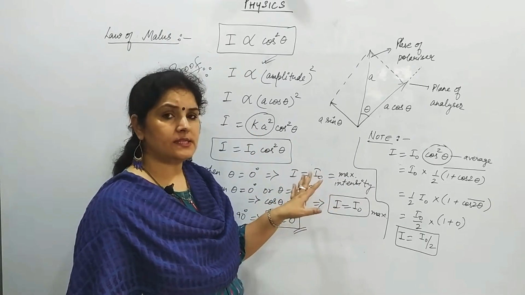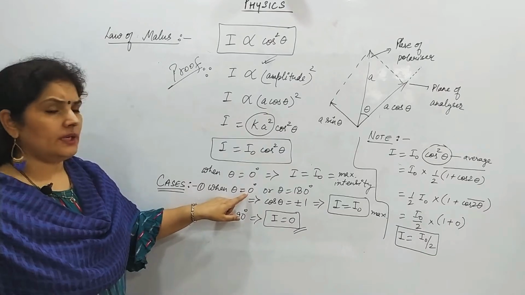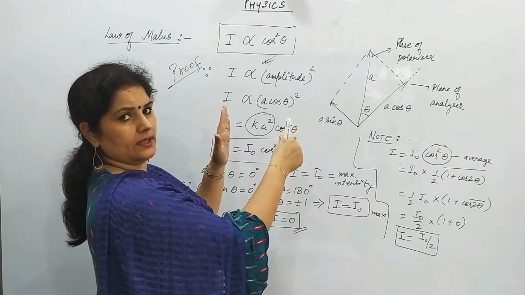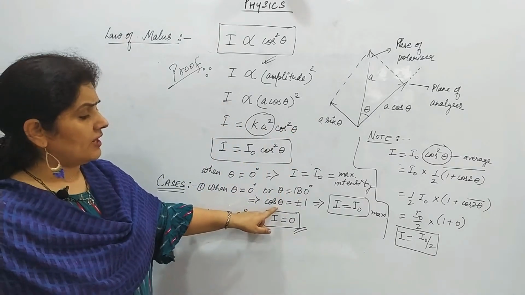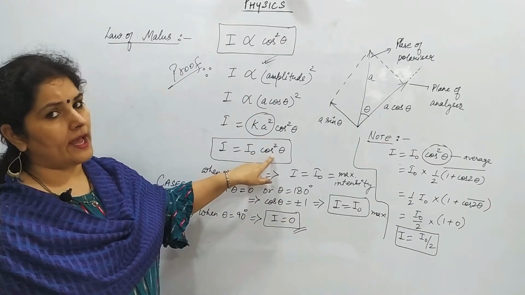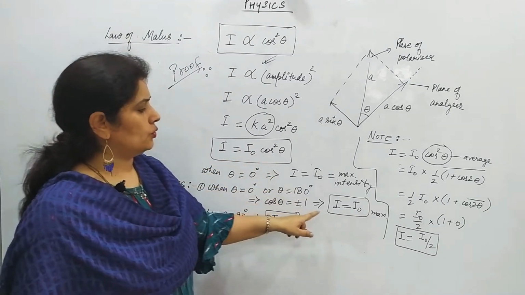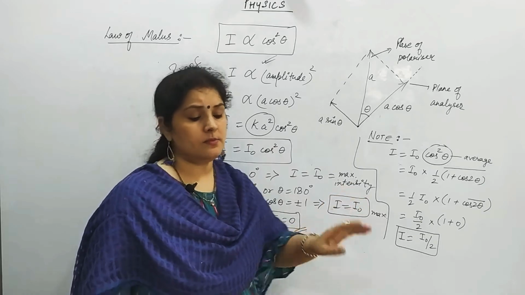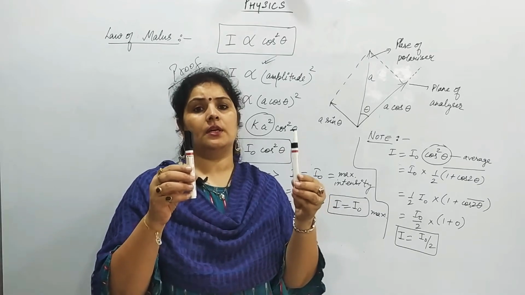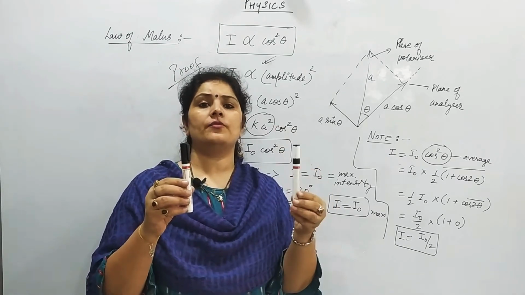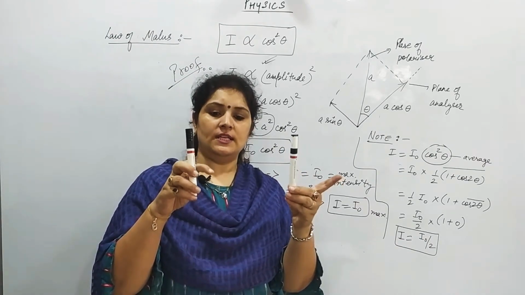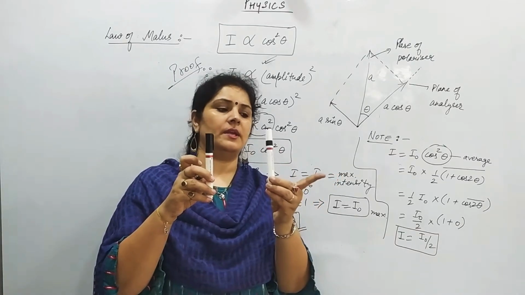So there are two cases here. If theta is 0 degree or 180 degree, the polarizer and analyzer are kept like this or like this, right. In both cases the value of cos theta is +1 or -1. Either +1 or -1, the square will be positive only. So I becomes equal to I naught. This is the condition of maximum intensity of light. If the polarizer and analyzer are kept parallel to each other, the angle between the plane of polarization and plane of transmission is 0 degree, then whatever light is between these two, the same light we will get on this side also, right.